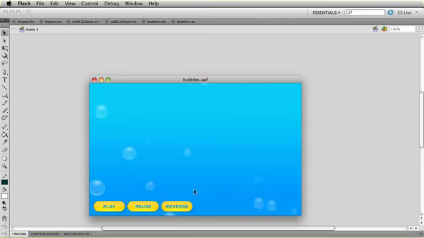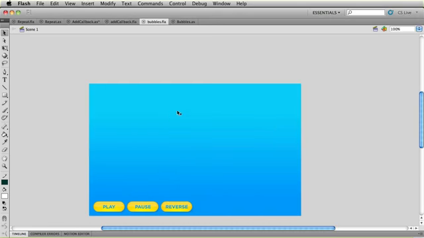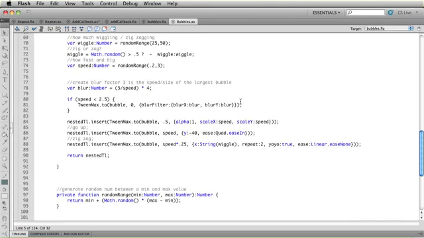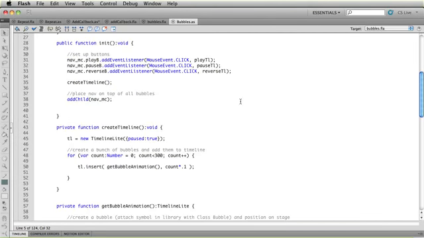What I want to do though is get rid of this abrupt sort of smack in the face with a frying pan abrupt stop. So we're going to have all the bubbles just sort of slow down nicely. And if you could see me, my hand makes a really nice smooth slow down gesture. So what we're going to do is go into our code. I'm going to give you a brief overview of how this file is constructed and give you some ideas for how you can build similar animations.